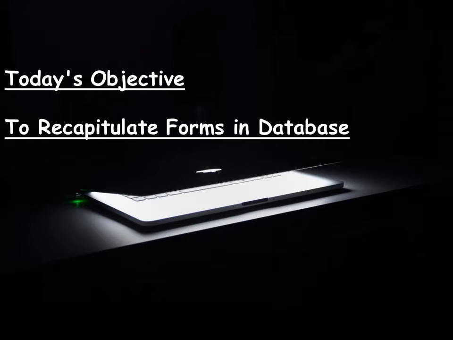So we started with form, in which we discussed how to create the form, and then how to set the check boxes, combo box, radio button, navigation buttons, and how to move back and forth in the form, and how to add a new record. Such things we have discussed.